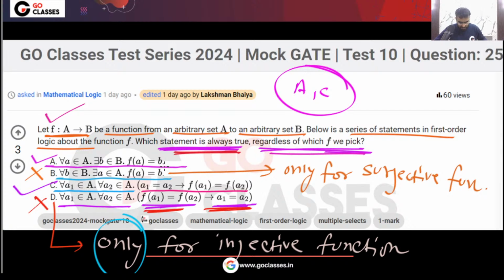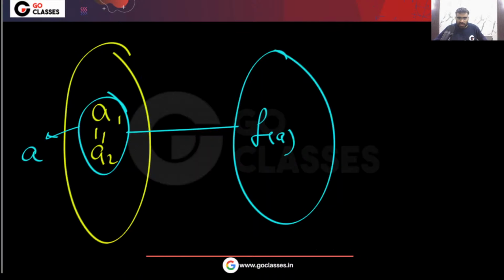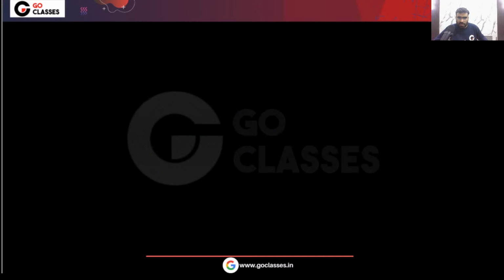Is this clear? Amit is saying, sir, the first one is not true for a partial function. Is the question talking about a partial function? Function is function.